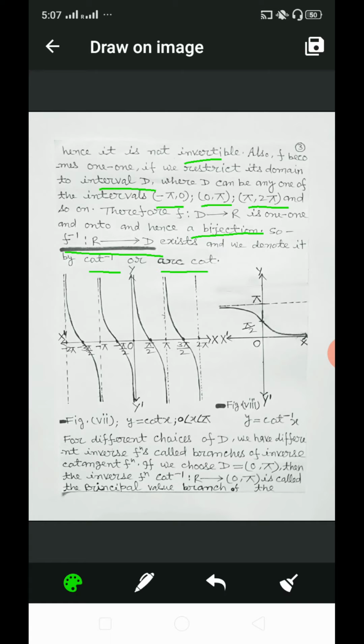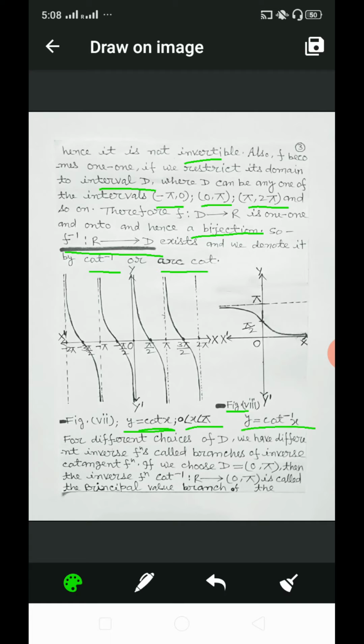Dear students, here two graphs are given. Figure 7 shows the graph of the cotangent function, that is, y = cot x, where x belongs to 0 to π, and figure 8 shows the graph of the inverse of the cotangent function, that is, y = cot inverse x.